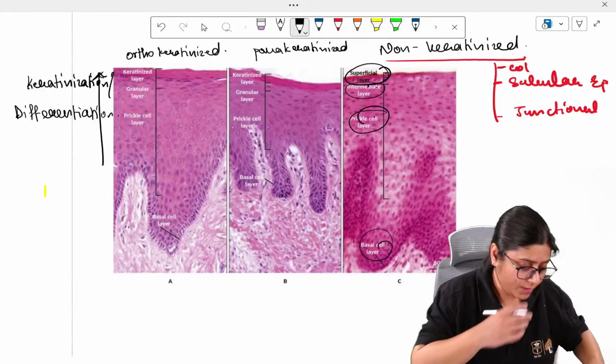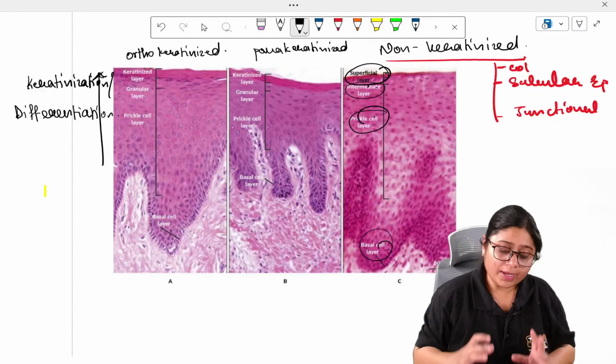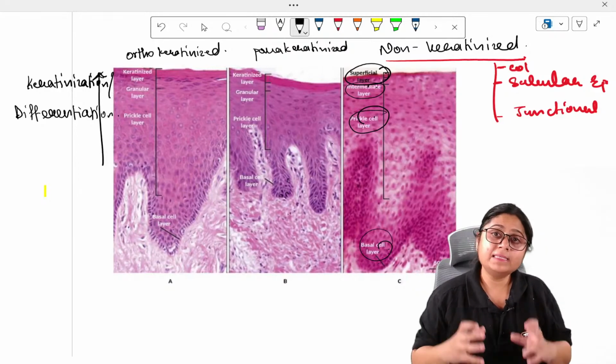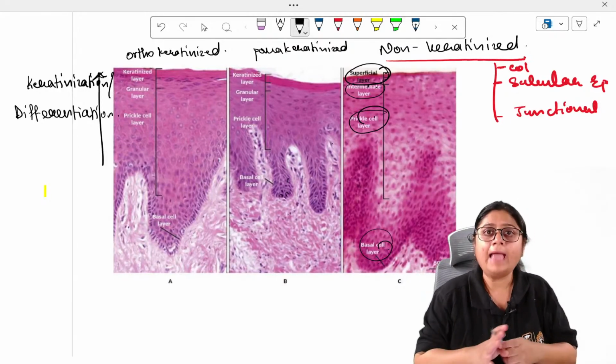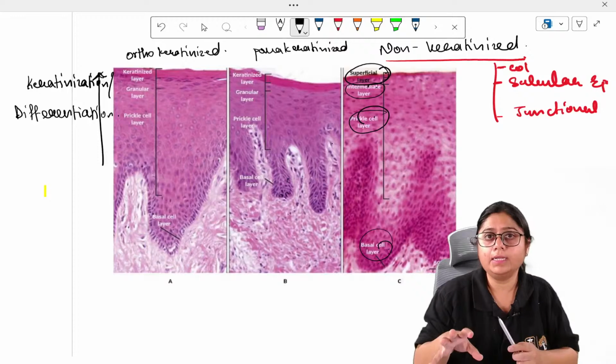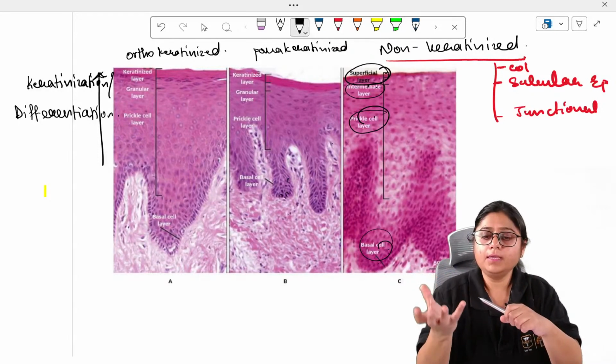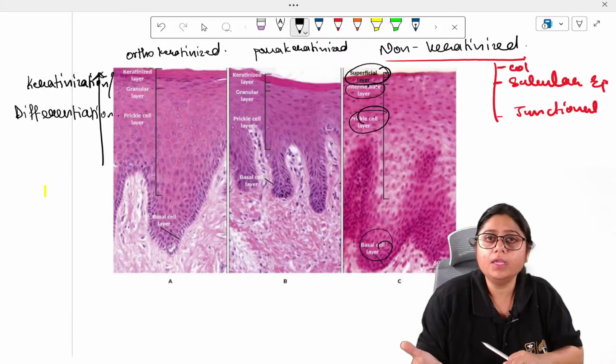Okay. So what are cytokeratins? These are the proteins present in the cytoplasm, and they are the skeleton unit of the cells.